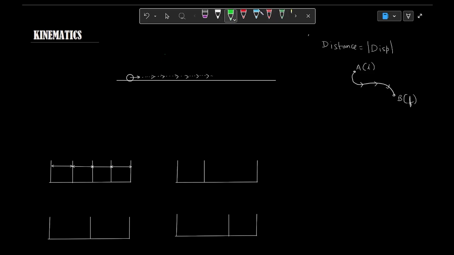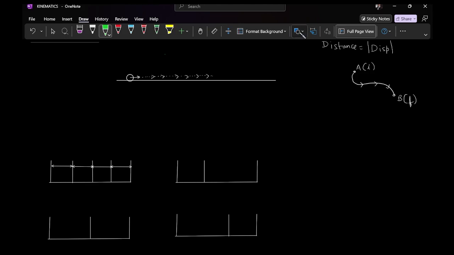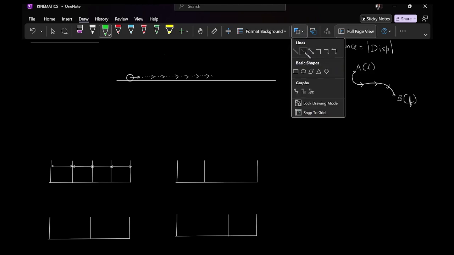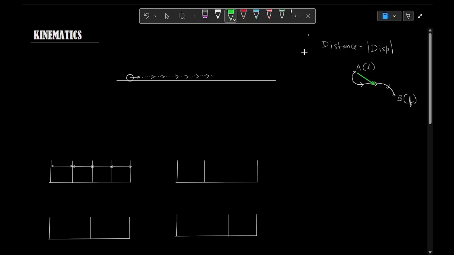Whereas if somebody asks me what is displacement, then the displacement is the straight line connecting initial and final point and directed from initial towards final point, right? The direction must be from initial towards final, and the length of this displacement vector will be the magnitude of the displacement, and that is equal to the distance if the body would have moved on this straight path.